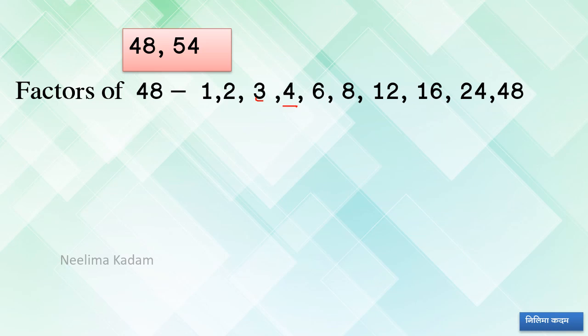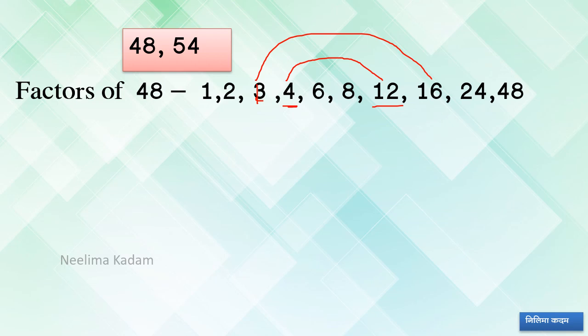Now here 4 is there. So after dividing by 4, we will get answer 12. So 12 is the factor. So 12 4s are 48. After dividing 3, we get 16. So 16 3s are 48. 24 2s are 48 and 48 1s are 48. In this way also you can find out the factors.